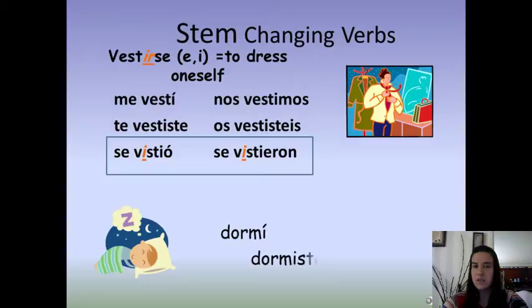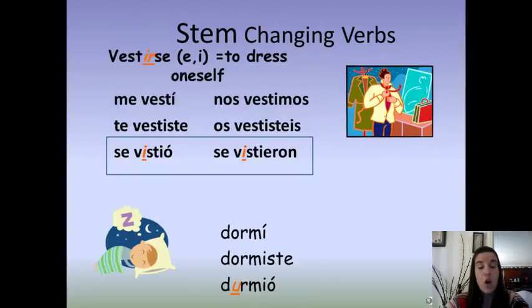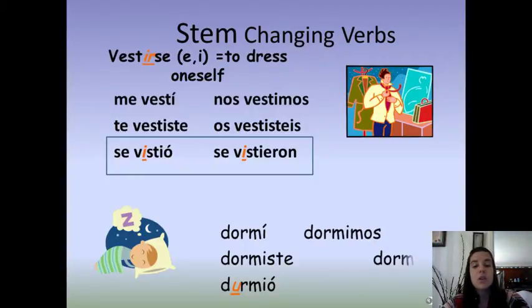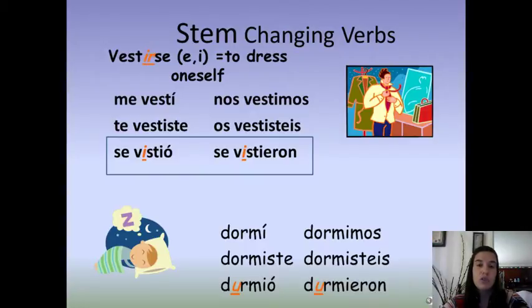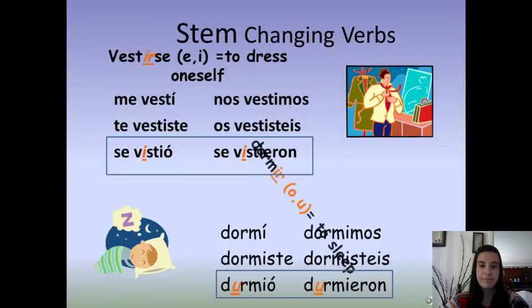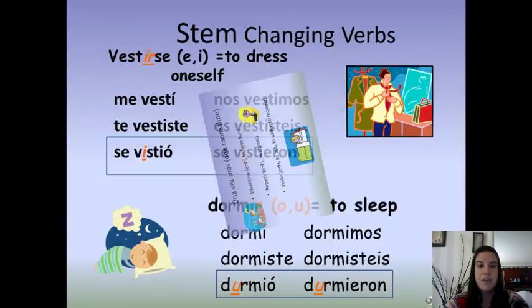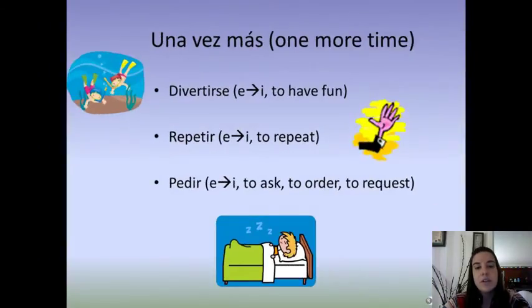Here's another one. Dormir. Dormí, dormiste, durmió. In this case, the O changes just to U. Dormimos, dormisteis, durmieron. Flip-flop. So here are a few more that are irregular, both in the present and the past. They're all IR verbs.